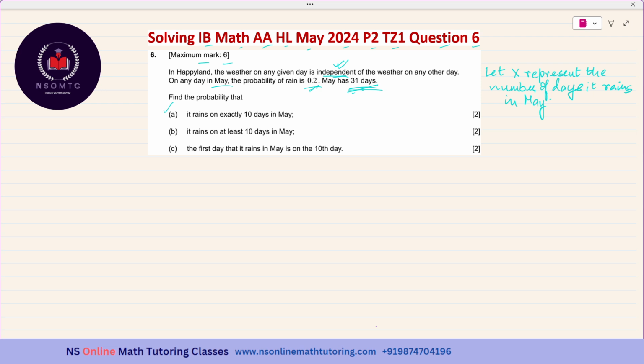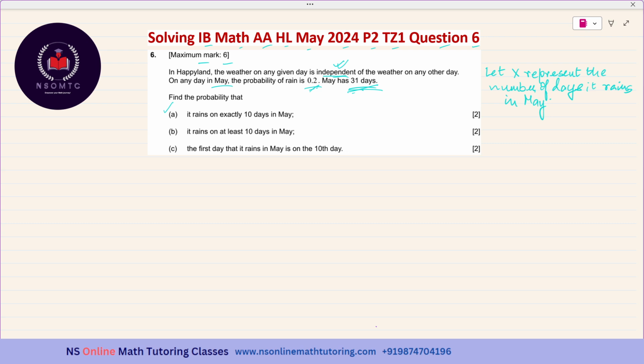And there are only two outcomes: either it is raining or it is not raining on a particular day. There is a fixed number of trials. The probability of success, which in our case is the probability of raining, is fixed for every day, and the weather of one day is not dependent on the weather of any other day. So this is a case of a binomial distribution.